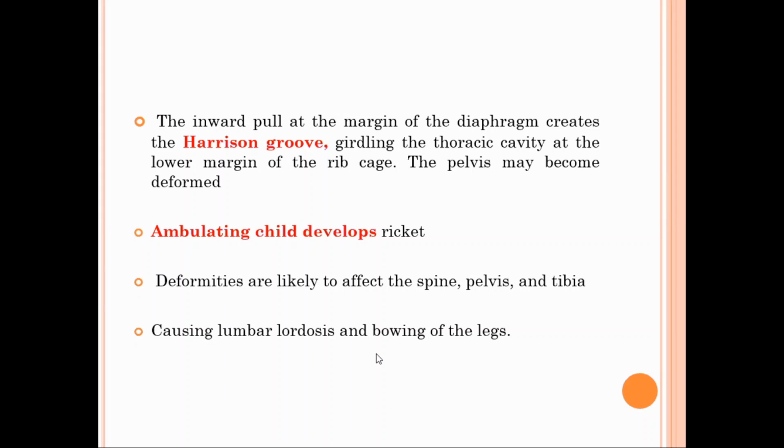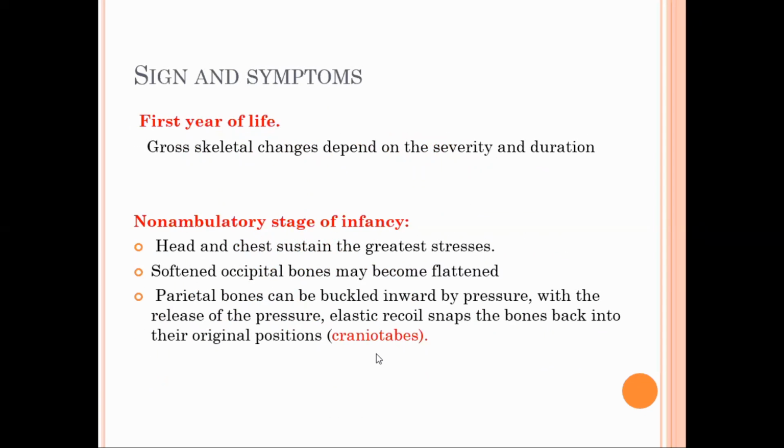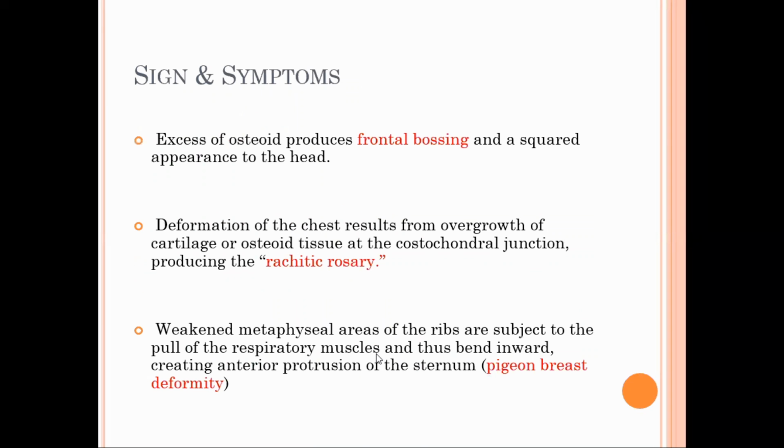And mostly this rickets is seen in an ambulatory child, and later the child may even have bowing of the legs and deformities of the spine, pelvis, and so on. Okay. Mostly the chest and head are involved. The occipital bones are very soft and become flattened. Craniotabes is seen in the parietal bone, where the parietal bone sustains the pressure and is pushed inward, and on releasing the pressure, it can recoil back to its normal position. That is known as craniotabes.